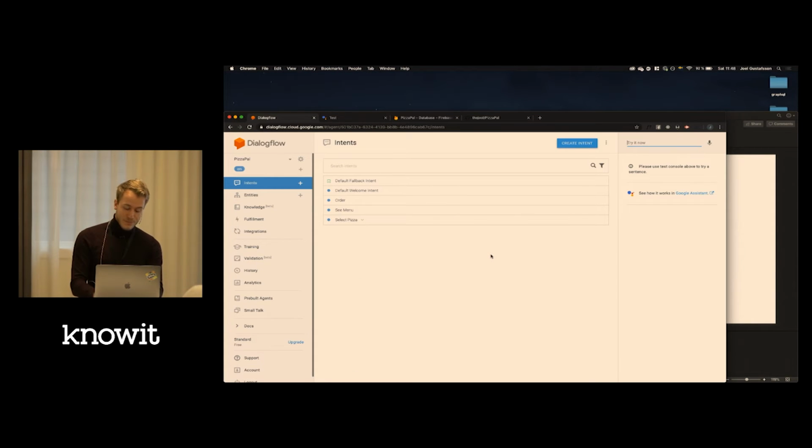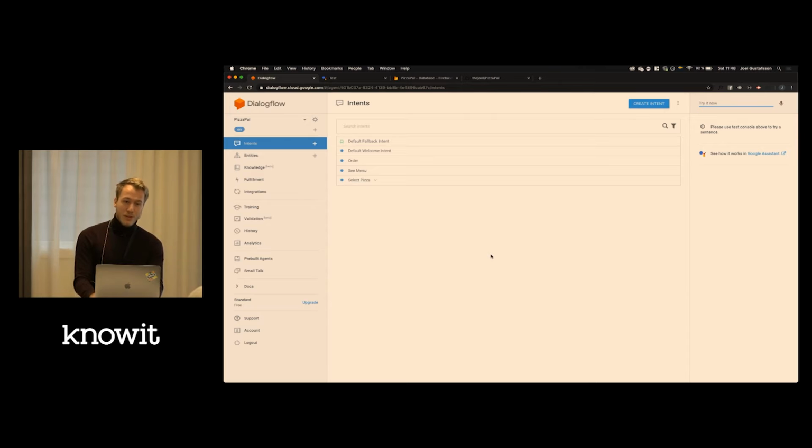Is there any cost to Dialogflow or anything? They have a pretty generous free tier, so you can do this for free. It's all based on Google Cloud, but you can do everything for free if you're not deploying it. So you can do a lot of stuff without paying for it.